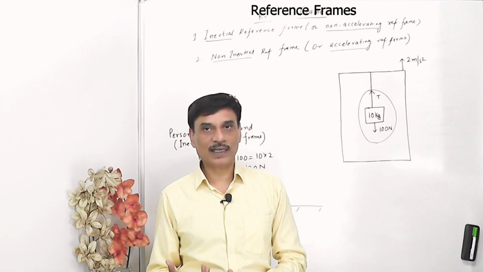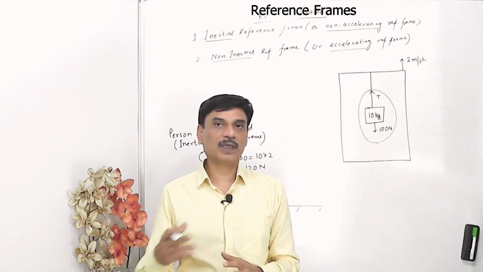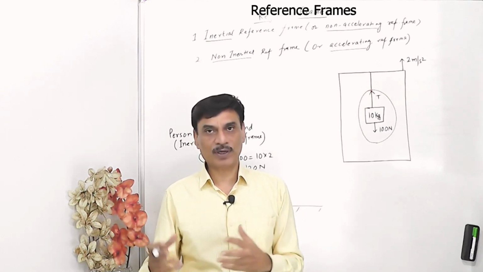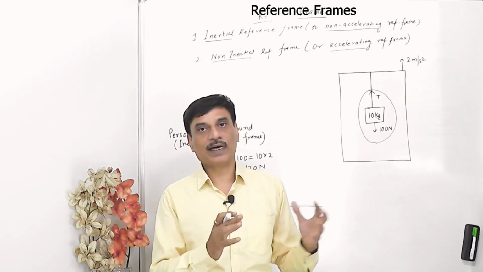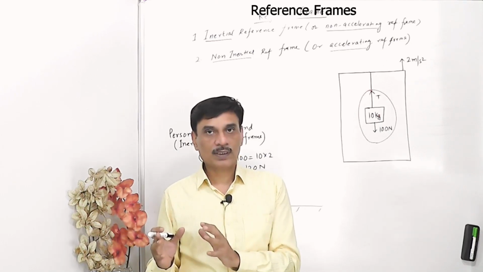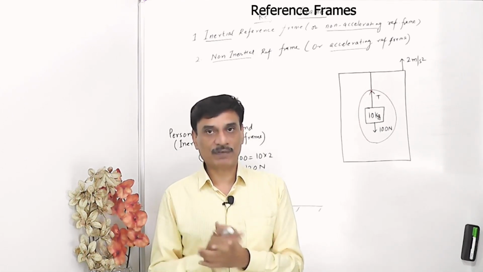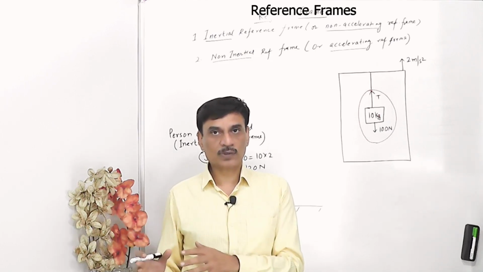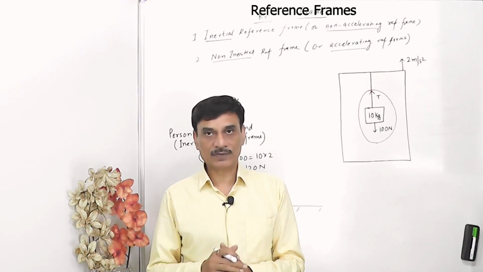When we say reference frame, it is primarily the observer who is making the equations of Newton's laws of motion. We have done T minus mg is equal to ma, all those equations. So obviously there is some observer who is seeing that event happening and writing those equations. If this observer is accelerating, then the reference frame is an accelerating reference frame. If this observer is stationary with respect to earth or moving with a constant velocity with respect to earth, then we say this is a non-accelerating reference frame.